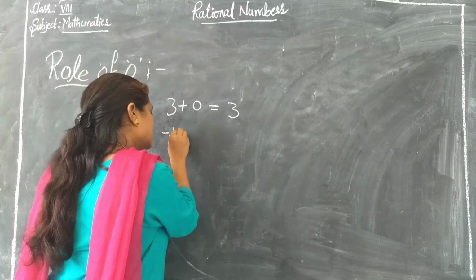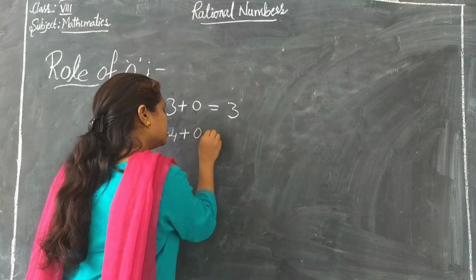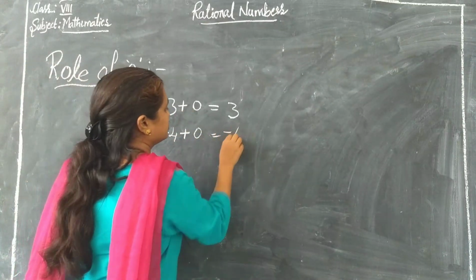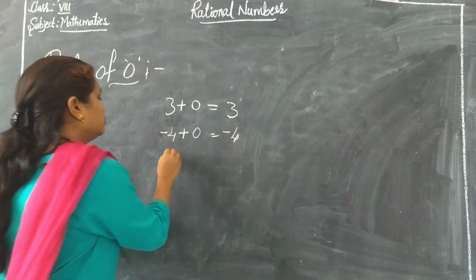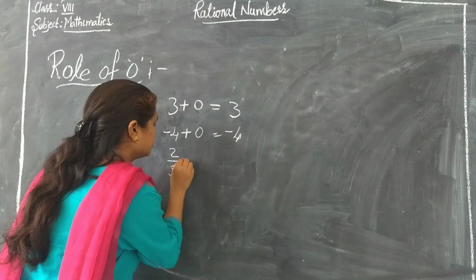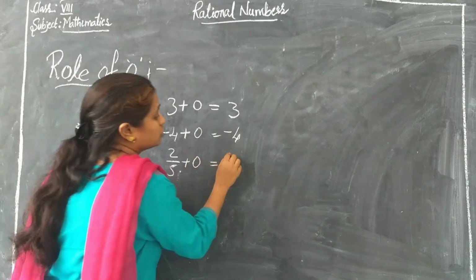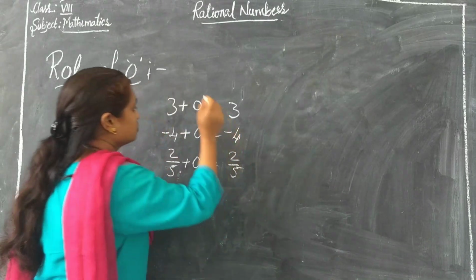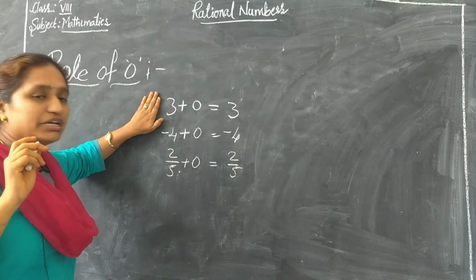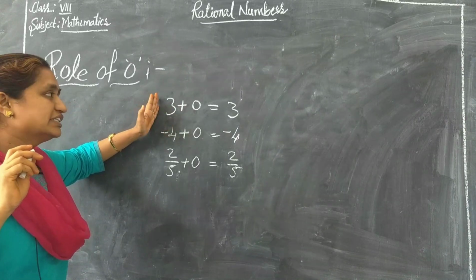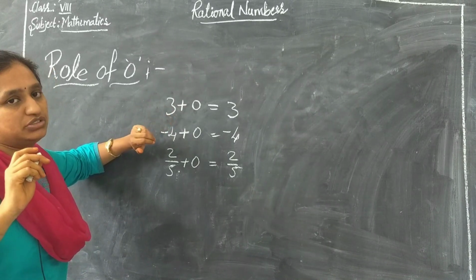If I take minus 4 and add 0 to it, what will I get? Minus 4. And if I take 2 by 5 and add 0 to it, what will I get? 2 by 5. So if I add 0 to any number, you will get the same number.